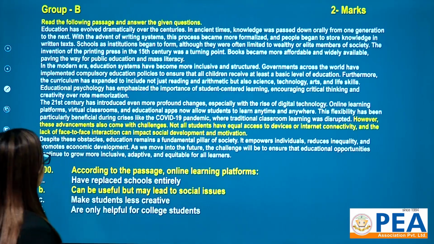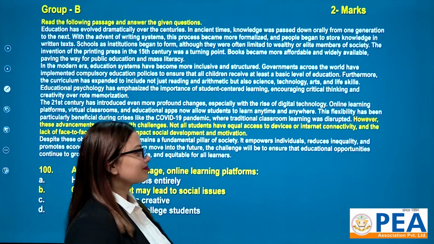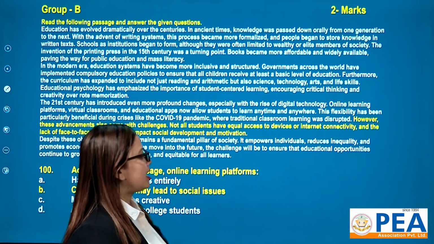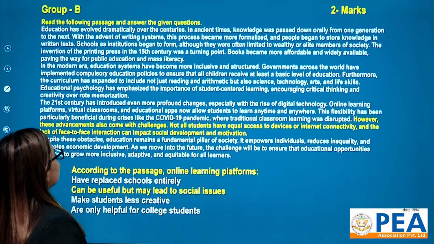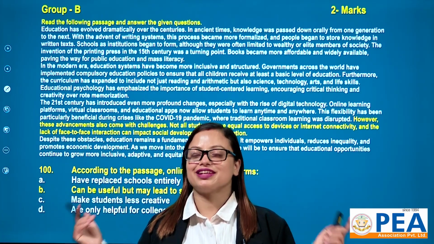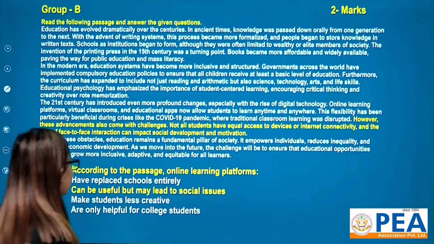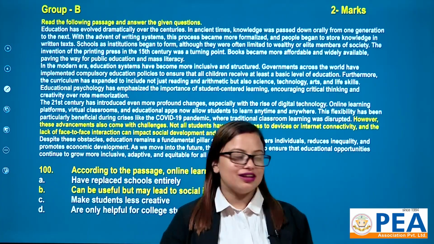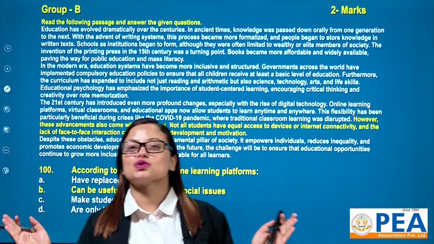However, these advancements also come with challenges, all right? Not all students have equal access to devices or internet connectivity, and the lack of face-to-face interaction can impact social development and motivation. After reading this one sentence, we can declare that according to the passage, online learning platforms can be useful but may lead to social issues.